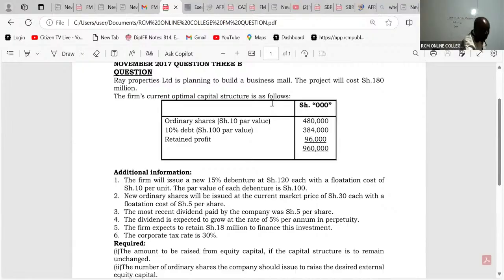So equity is how much? Equity I can see because this is future borrowing. I'll be able to explain this better. Equity we can see ordinary shares and we have retained profit. So please add both of them under equity. So we have 480,000 under equity. We have 480,000 plus 96.